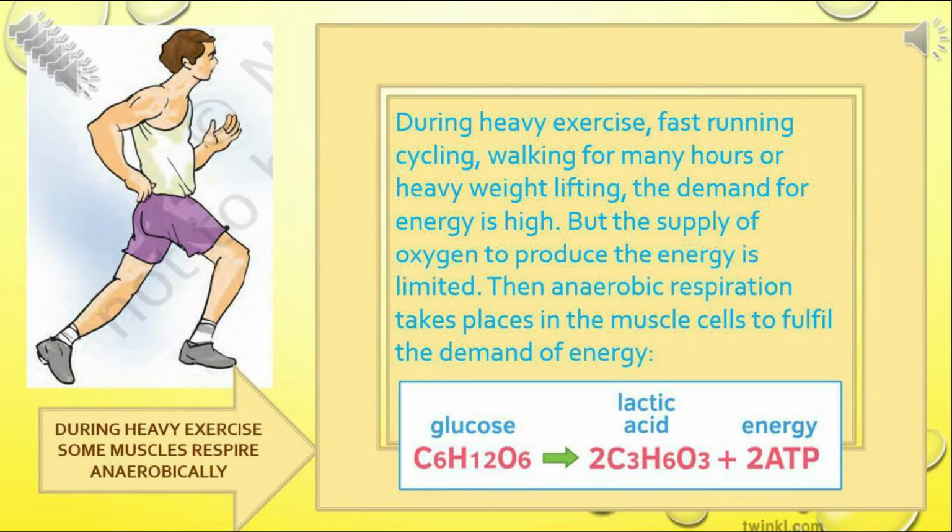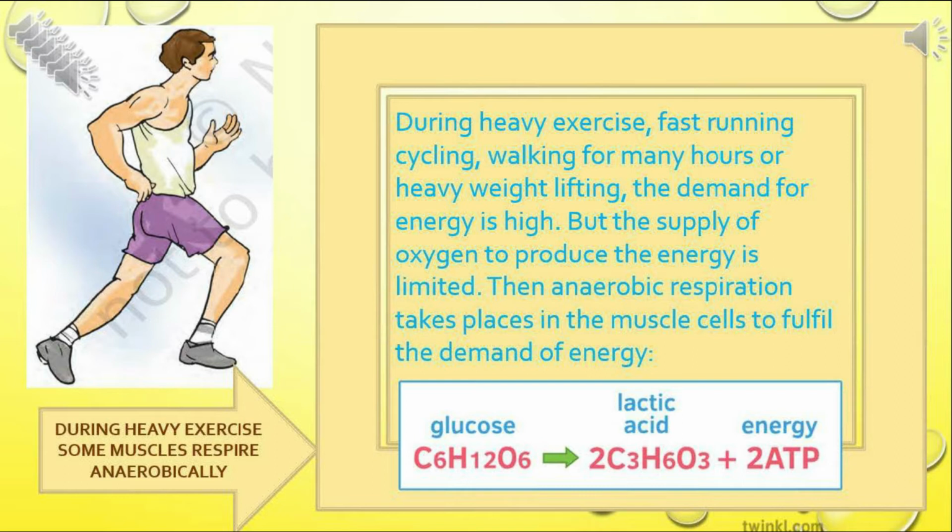Let's see what happens when we do heavy exercise. During heavy exercise, some muscles can respire anaerobically. During heavy exercise, such as fast running, cycling, walking for many hours, or heavy weight lifting, the demand for energy is high, but the supply of oxygen to produce the energy is limited.